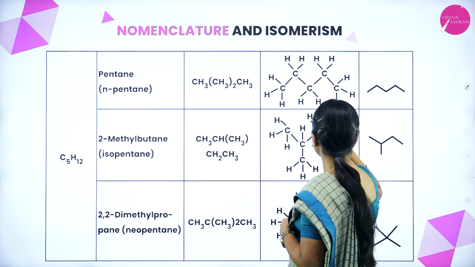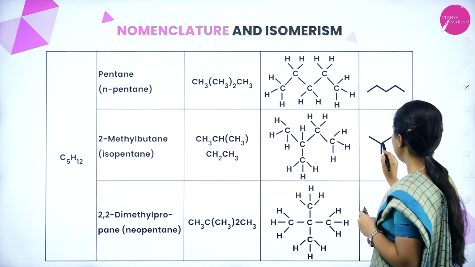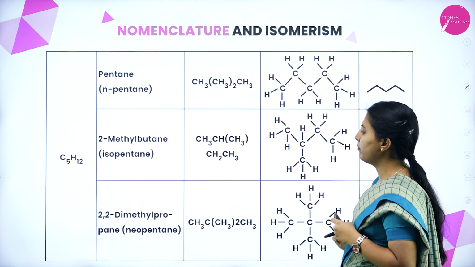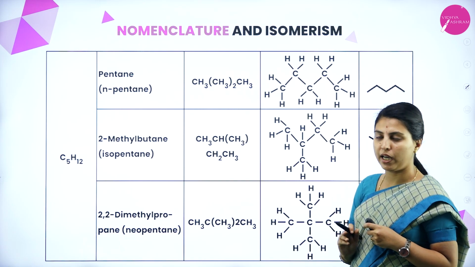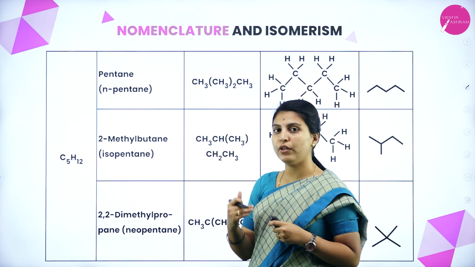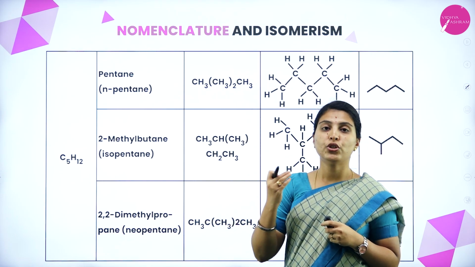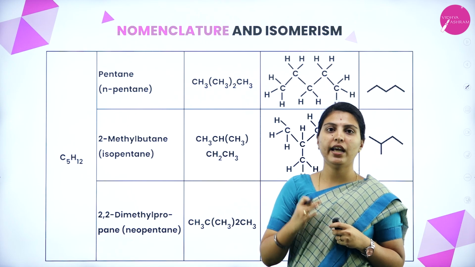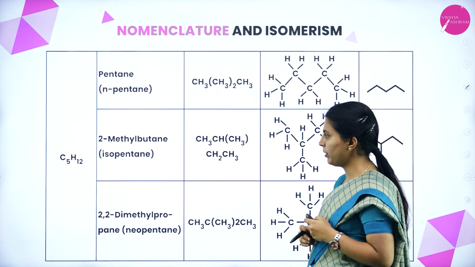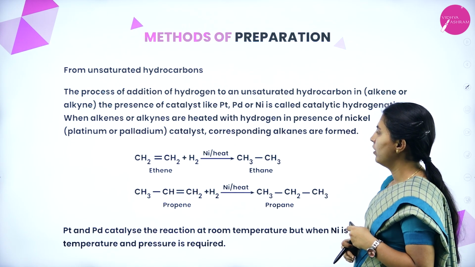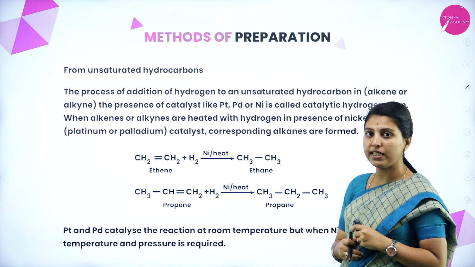This is also a straight chain. This is 2-methyl butane, branched. See here, 2,2-dimethyl propane, also branched. This is how the 4th and 5th homologues, and those higher than them, exhibit chain isomerism. Now, we'll see how alkanes can be prepared by various methods.